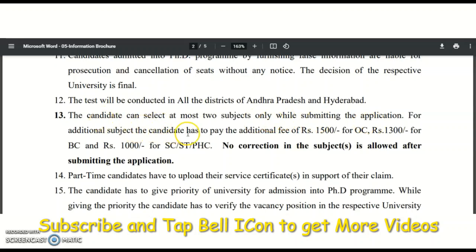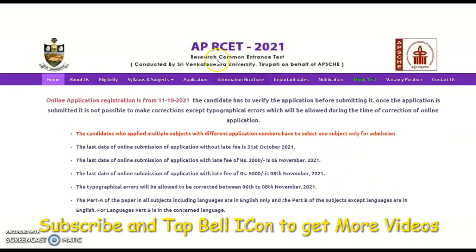For an additional subject, the candidate has to pay an additional fee of 1500 rupees for OC, 1300 rupees for BC, and 1000 rupees for SC, ST and PhD. The test will be conducted in all the districts of Andhra Pradesh as well as Hyderabad. If you want to check the important dates, click on this one.